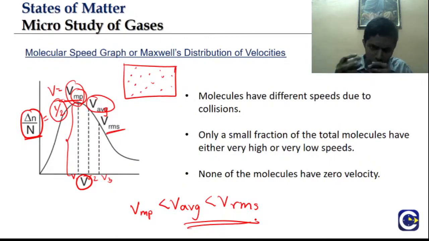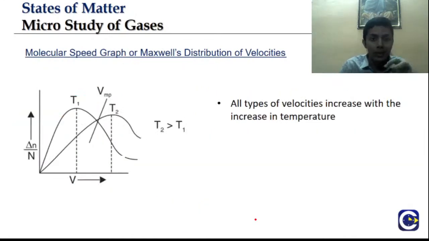Now let us systematically try to understand how to find the most probable, the average, and the RMS velocity. One thing is clear: what happens by increasing temperature? Thermal energy increases, so molecules will move randomly, more vigorously, more faster.